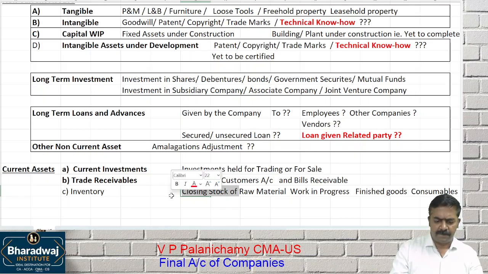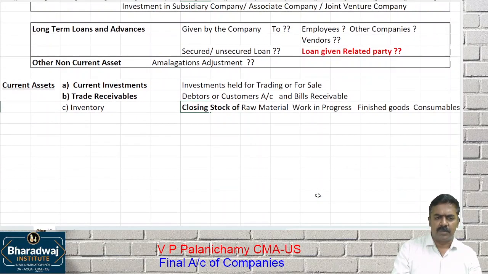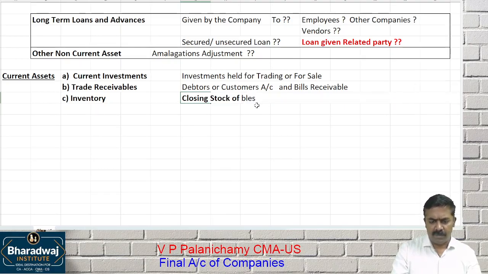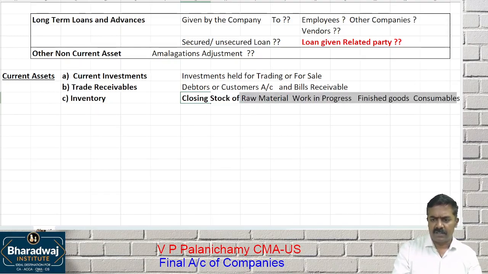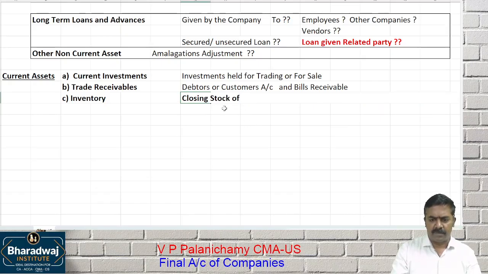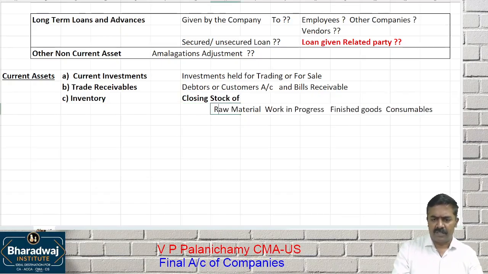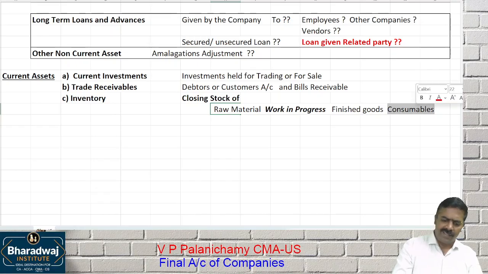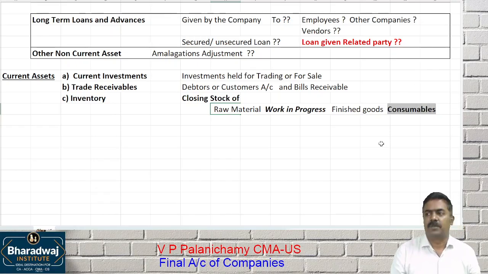Closing stock of raw material, work in progress, finished goods, and consumables are called inventory. Sir, what do you mean by raw material? Input used in processing. Work in progress? Goods not yet manufactured completely, semi-finished goods. Finished goods means ready for sale. Consumable stores means indirect material that will be consumed in the production process.